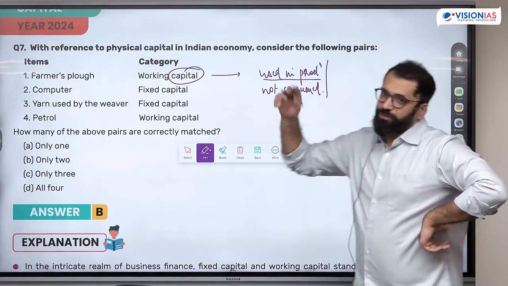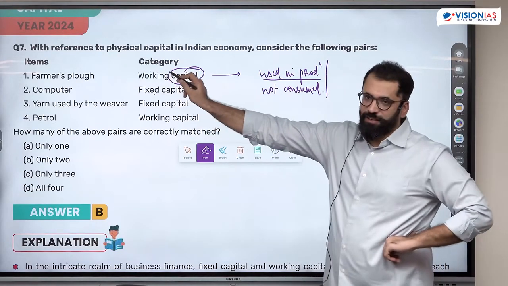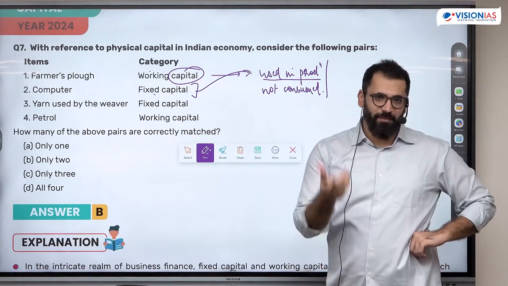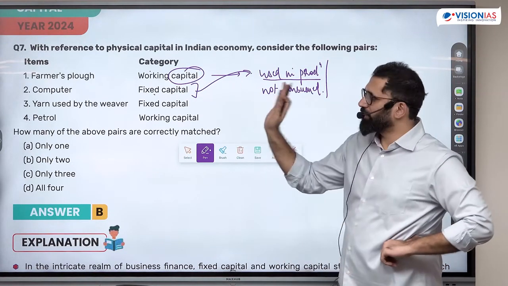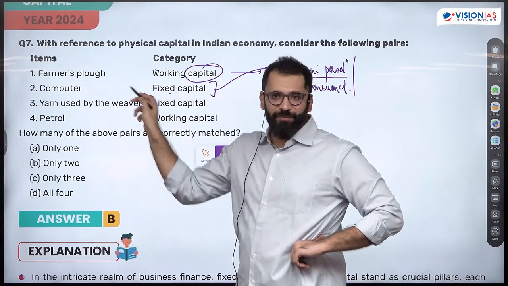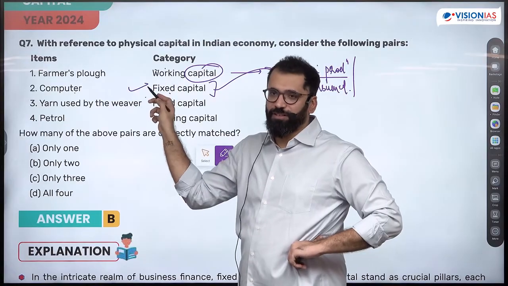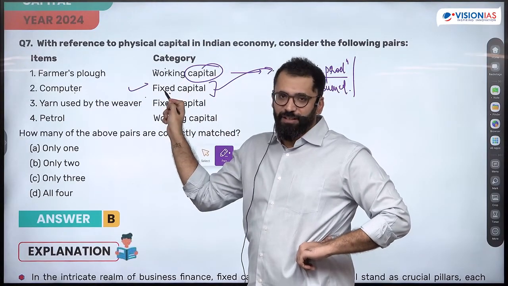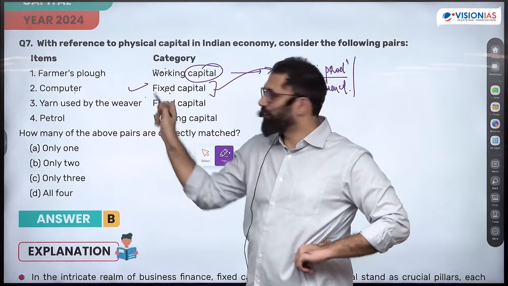Now, if I go into this definition of fixed and working, fixed capital definitely would be this. Fixed, as the name suggests, is fixed. So let us understand fixed only. A computer would be working capital or a fixed capital? Farmer's plow would be working or fixed? Understanding the meaning difference, just the meaning of the term. Can it be working or fixed?